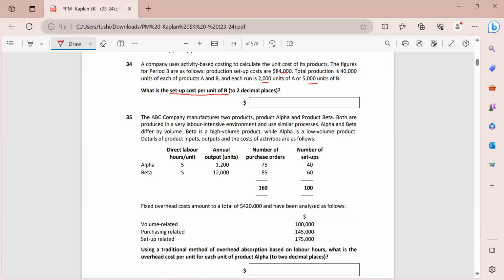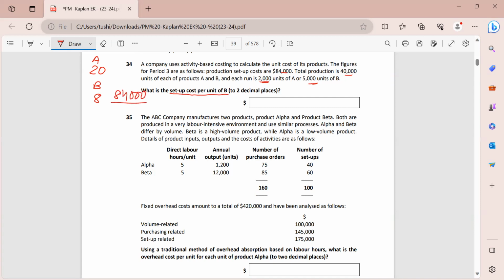Let's find out the number of setups again. The total production is 40,000 for A and 40,000 for B. So for product A, how many setups am I doing? 40,000 divided by 2,000 gives me 20. And for product B, 40,000 divided by 5,000 gives me 8. So in total, I am making 20 plus 8, 28 setups. So my cost per setup that I can find is $84,000